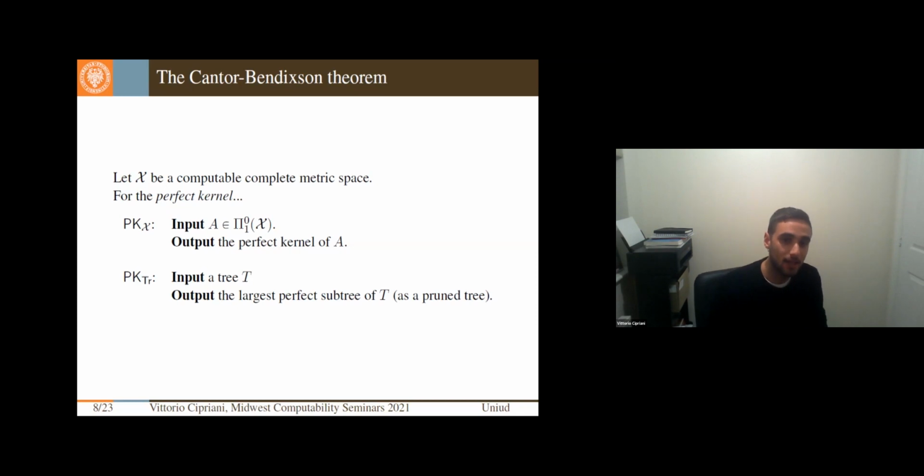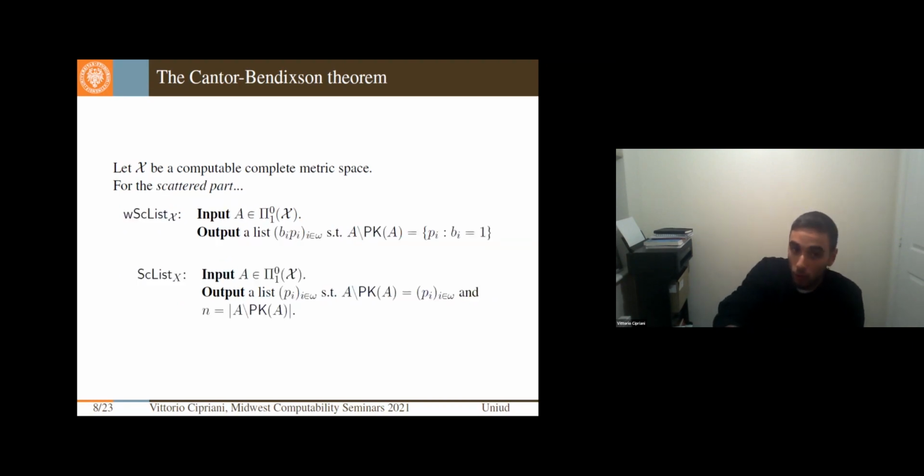The perfect kernel PK_X is the principle that, given as input a closed set in the space X, wants as output its perfect kernel, whatever its representation is, we will see it later. The perfect kernel for trees wants as input a tree T and wants the largest perfect subtree of T as a pruned tree, in which there are no dead extensions. I mean, there are no nodes that do not have a successor in the tree.